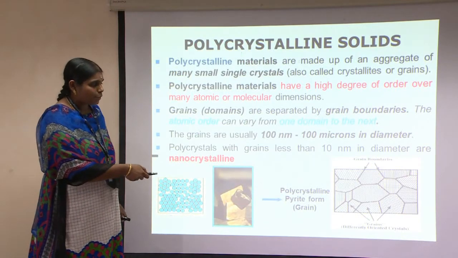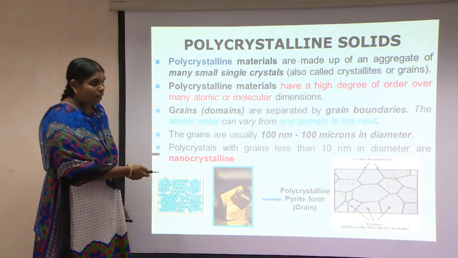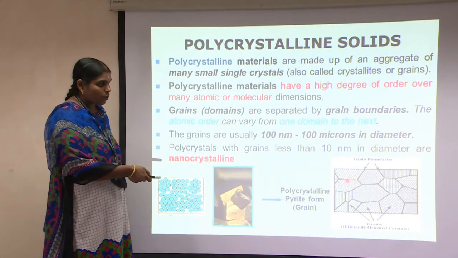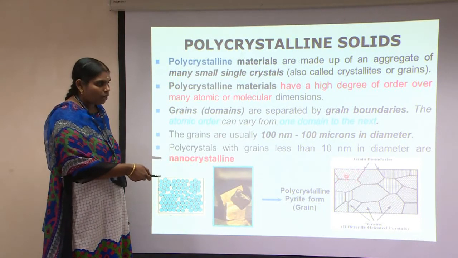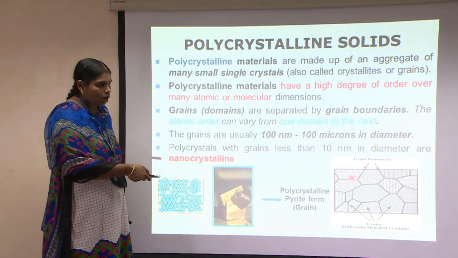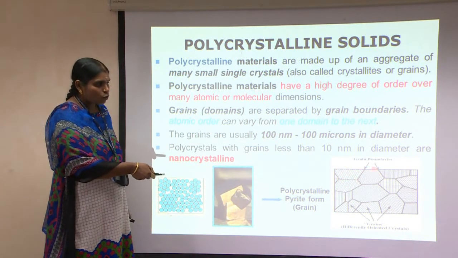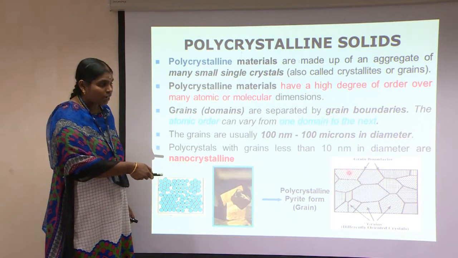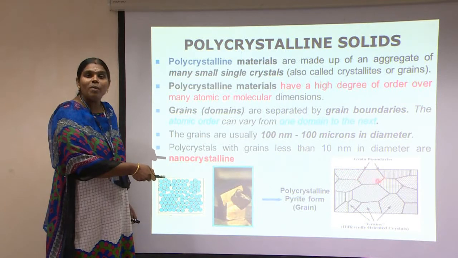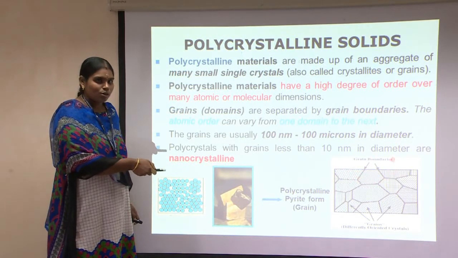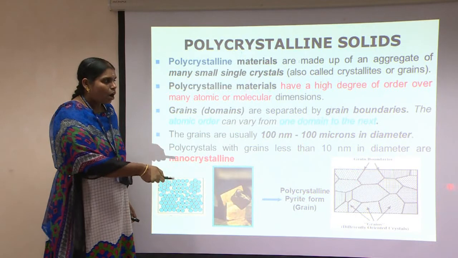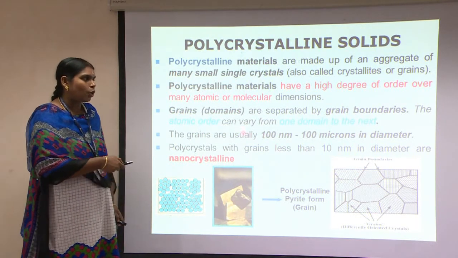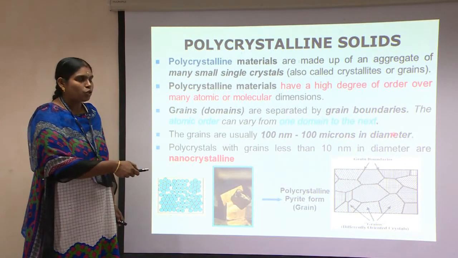And these are some of the examples where there are grain boundaries, and here we can see that the grain boundaries are present. These grain boundaries are nothing but a splitting or a wall of separation between two types of atomic orientation. Here you can see that the atoms are oriented in a different manner, just like a domain structure in ferromagnetic materials. Just as such we can see that in our polycrystalline material also. And normally this is the dimension of a grain, about 100 nanometer to about 100 microns.